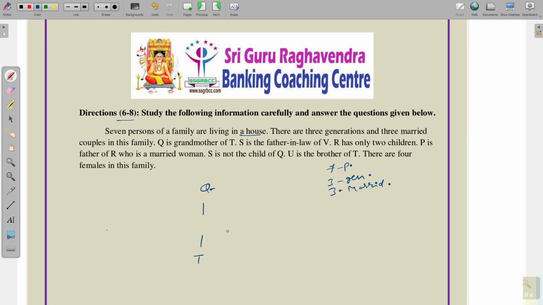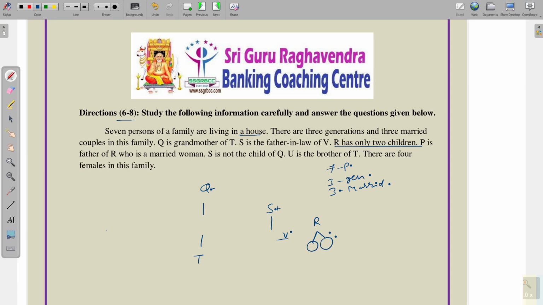And S is the father-in-law of V. S is the father-in-law of V means S has either a son or daughter, and this son or daughter is married to V. Next, R has only 2 children.